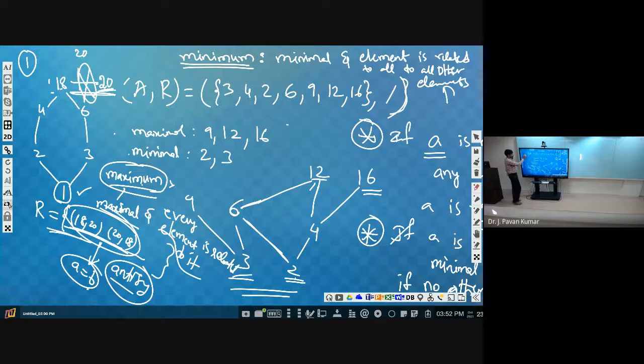Whenever we have a horizontal edge, it will lead to symmetric pairs, that is 18, 20 and 20, 18, and this property will not be satisfied, so it will not become a poset itself. That is the observation.